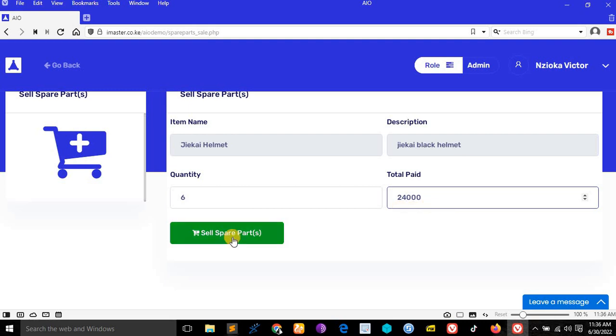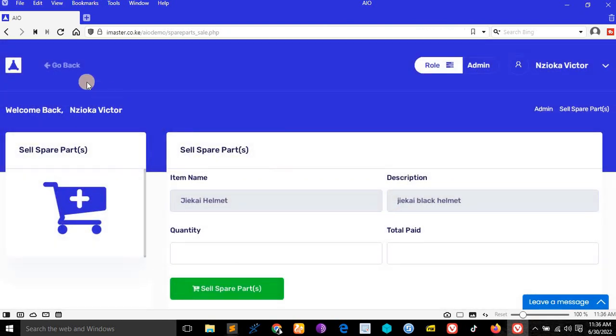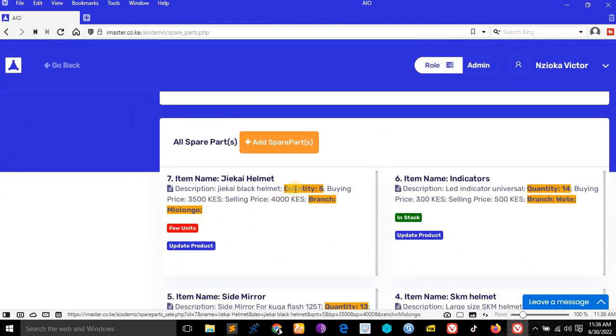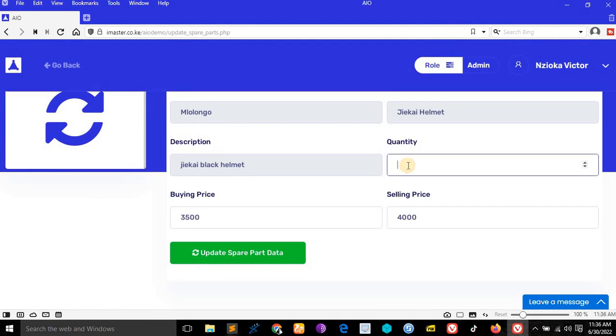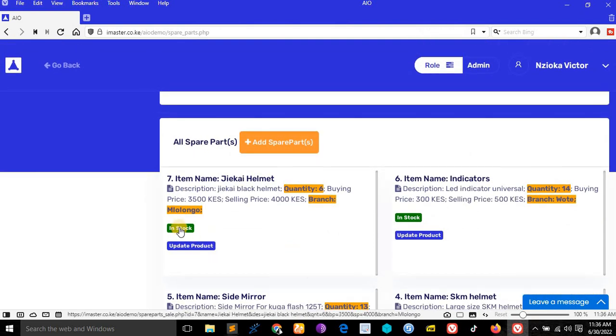If you click sell spare part and you know the quantity back there was 5, if you click sell spare part like this, it will tell you items out of stock. So if you want to sell those items, you have to ensure that the system is saying that the quantity here is 6. If you want to sell 6 items, let me show you. Let me just update it and show you. If we say 6 like this, update data.